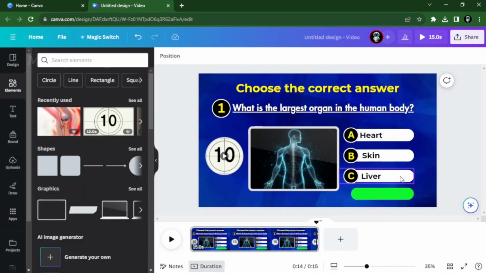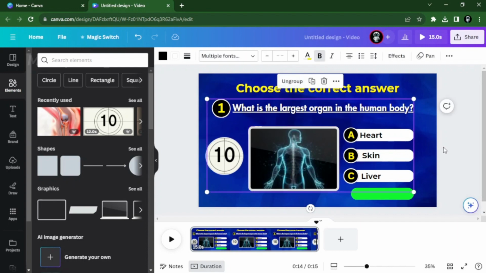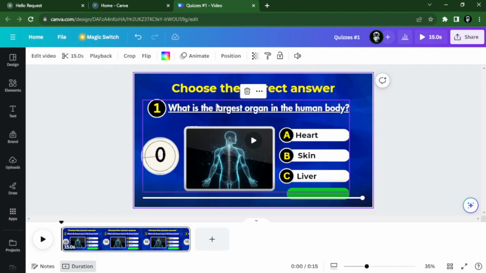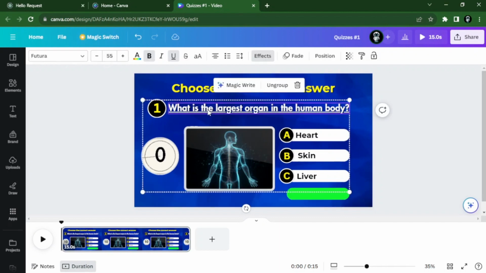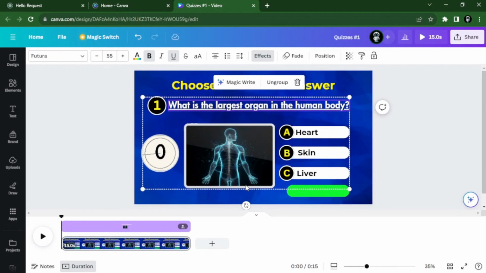Now, the most important part of the video is to adjust the timing of the animations. The goal is to make sure that they appear exactly when we need them to. Select the question and image and click Group as we want them to appear at the same time. Now for the timing, select the question, right-click on your mouse, and then click on Show Timing. You will notice a timeline will appear at the top.